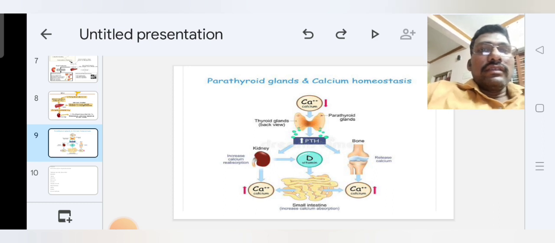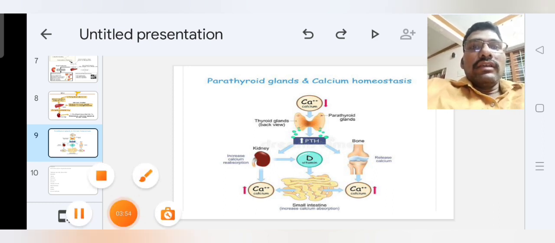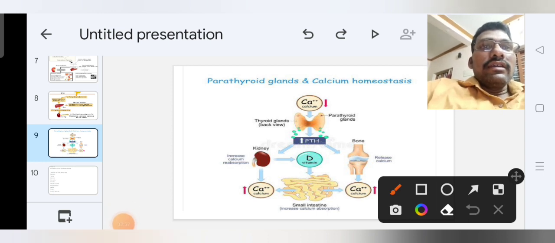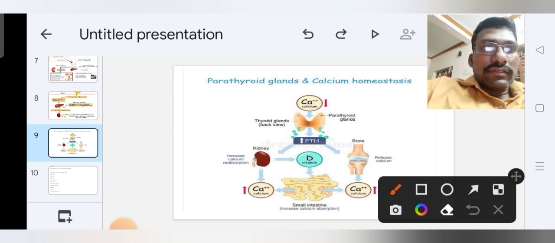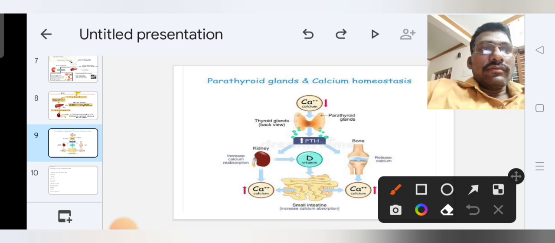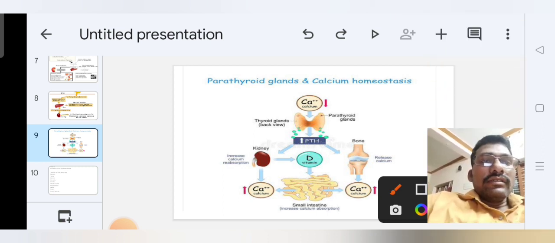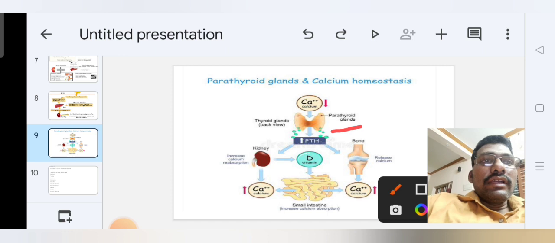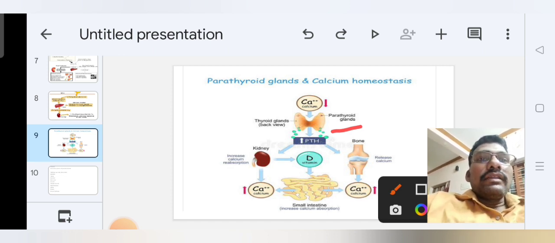Next, calcium, the parathyroid gland, and calcium homeostasis. The parathyroid gland secretes the hormone called parathyroid hormone.